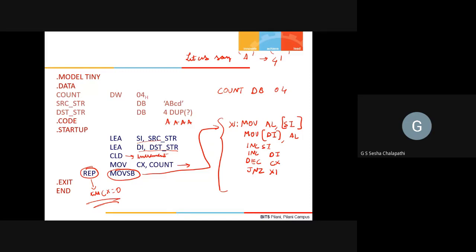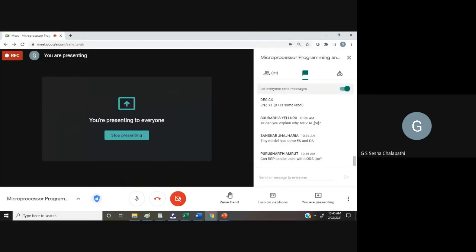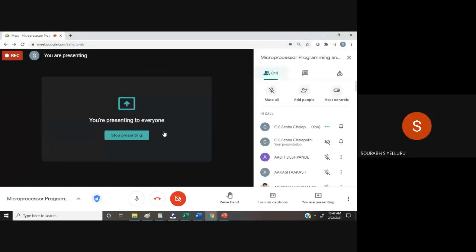Why do you specify SI brackets? When do you specify SI brackets? Tell me, who was asking the question? No issues, clarify it. Saurabh. Who is asking? Yes, what's your name? Saurabh. What do you mean by SI brackets?